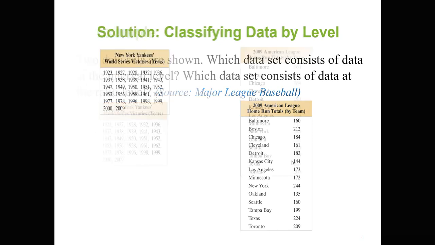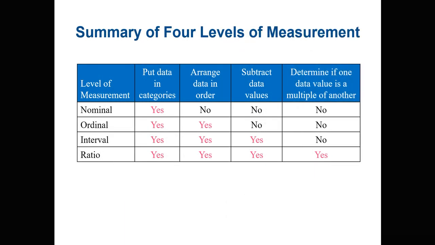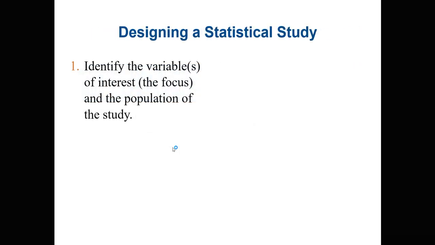Interval ratio. Now let's take a look at another concept. When you want to design a study, when you want to do research and design a statistical study, the first thing that must be clear is you have to identify the variables. Generally, we first of all have a research topic, then we move on to a research question, then we have a hypothesis.